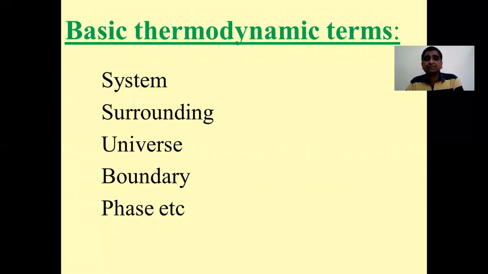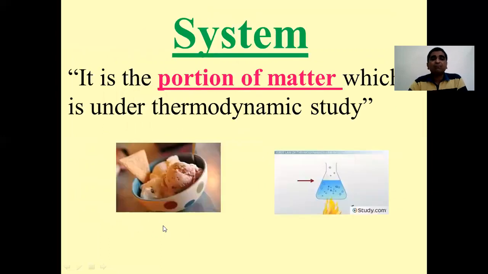And these basic concepts are called what we say these thermodynamic terms. So what are these simple thermodynamic terms? That is system, surrounding, universe, boundary, phase, and so on. Then again we will see the types of systems, then based on the phases, types of phases, and so on. So let us consider these terms one by one.